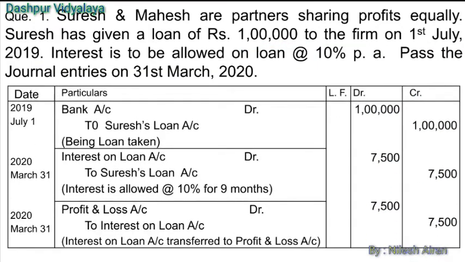The third journal entry which will be passed here is to transfer the interest on loan to the profit and loss account. Profit and loss account will be debited and interest on loan account will be credited. You know that we have opened the interest on loan account on the debit side, so it will be closed down by crediting 7500 rupees. It will be passed on 31st of March 2020.